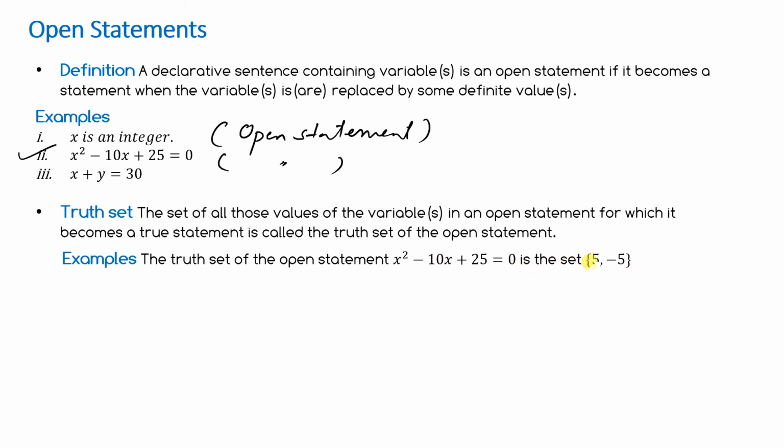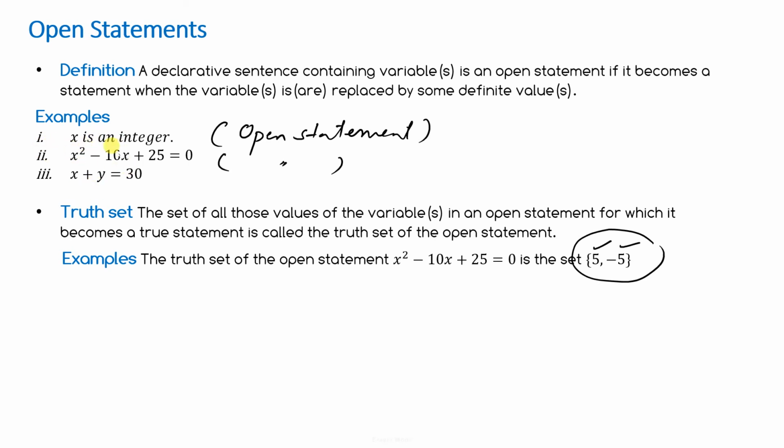If I put the value of x as 5, then the left hand side becomes 0. That is, you have to find the roots of x in this quadratic equation. As well as if you put the value of x as minus 5, then also you will get the left hand side equal to 0. So the right hand side also becomes 0, and this becomes a true statement. For which values is this statement true? For x is equal to 5 and x is equal to minus 5. So this set is called the truth set. For those values of x, the statement is true. That is called the truth set. Understood?